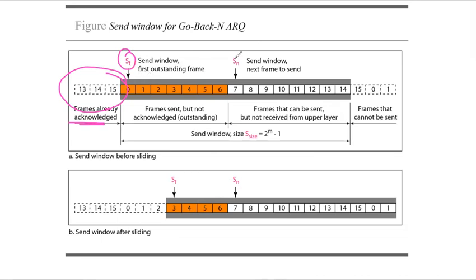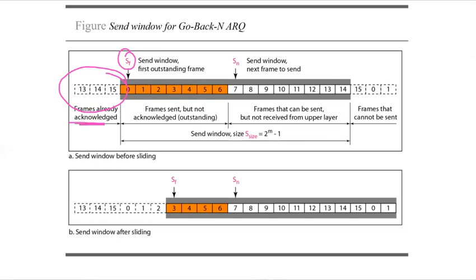Okay, and there is another variable which is SN, and this keeps a track of which frame to be sent. So 0 to 6 frames have been sent but not acknowledged, right? So this SN keeps a track of the frame which needs to be sent later. Okay, after the acknowledgement for 0 is received, it will send the frame 7. And then finally, we have the variable S size. What is the S size? The S size is the size of the window which is fixed in our protocol.